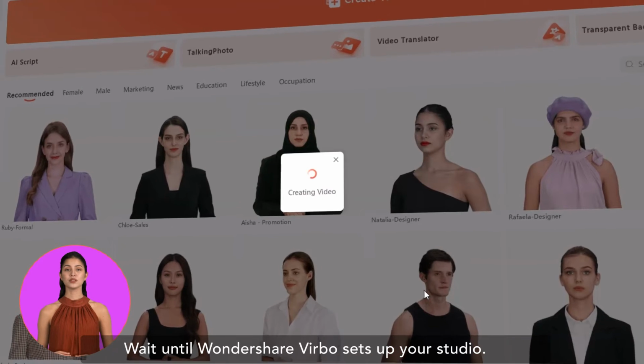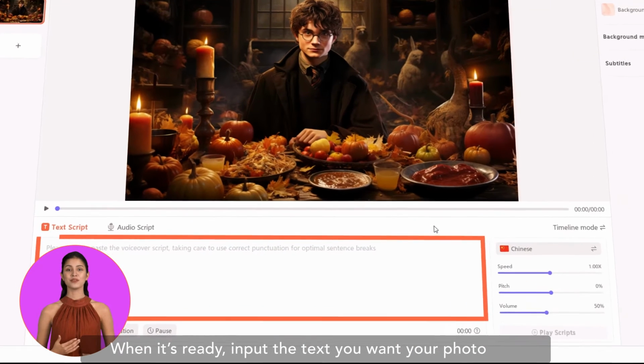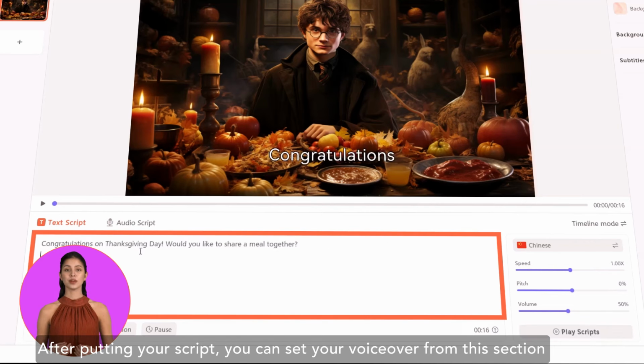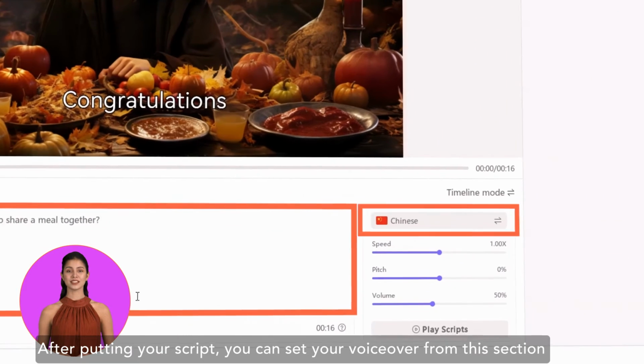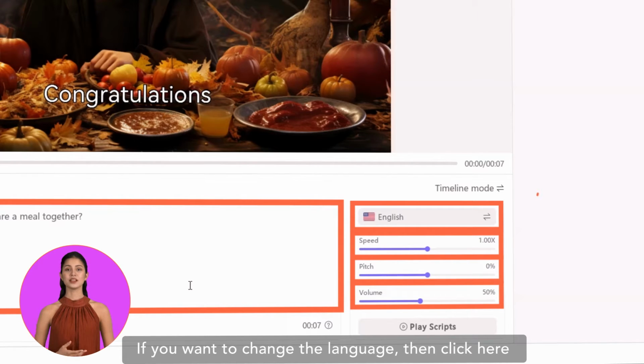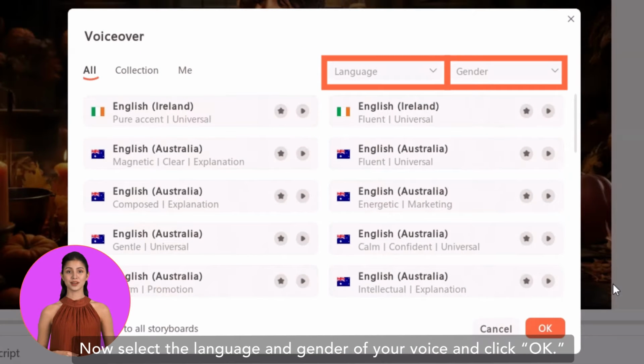talking. Wait until Wondershare Virbo sets up your studio. When it's ready, input the text you want your photo to say in this text script section. After putting your script, you can set your voiceover from this section. You can change the speed, pitch, and volume of the audio from these sliders. If you want to change the language, then click here. Now select the language and gender of your voice and click OK.